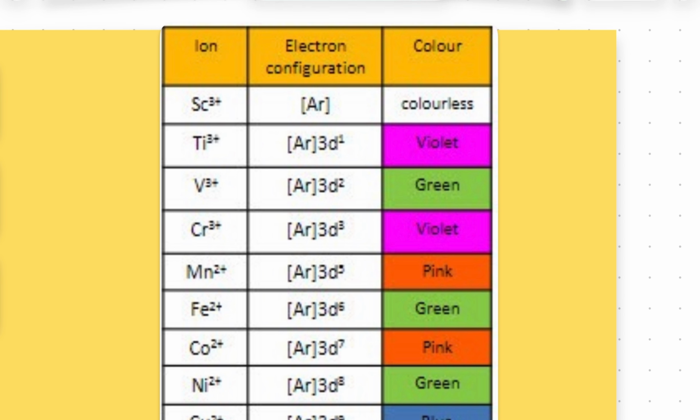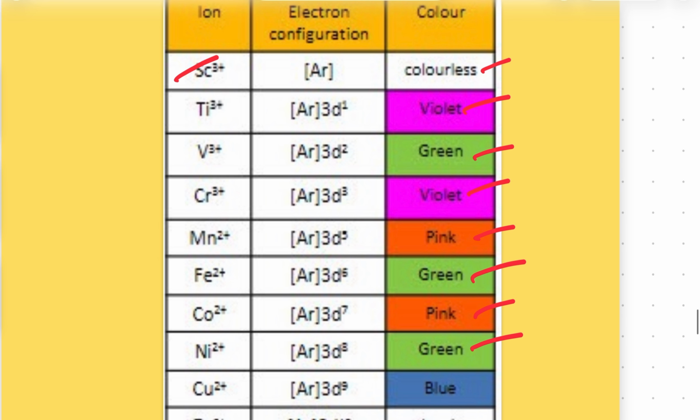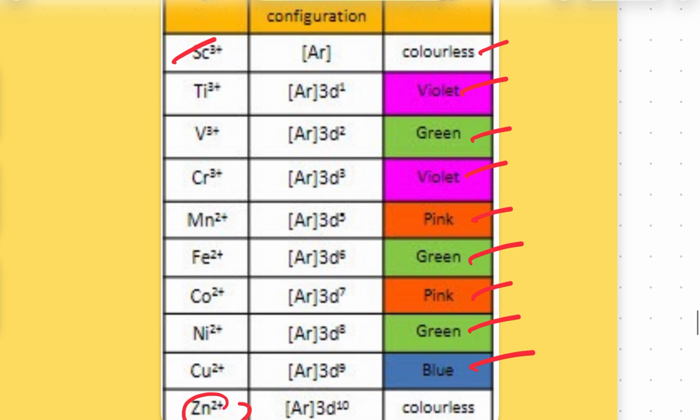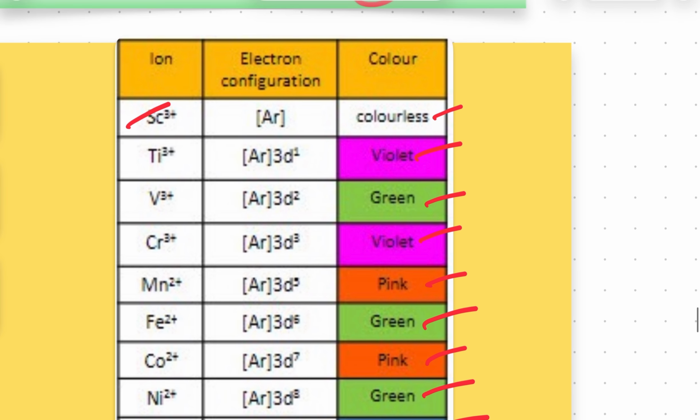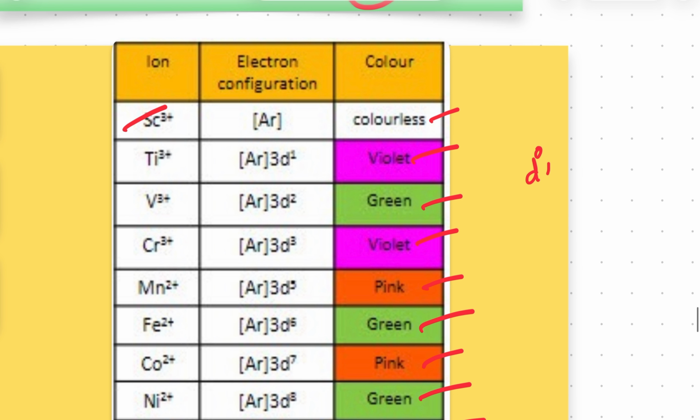See this. Scandium plus 3, colorless. Titanium plus 3, violet color. Vanadium, green color. Chromium, violet color. Manganese, pink color. Iron, green color. Cobalt, pink color. Nickel, green color. Copper plus 2, Zn plus 2, colorless. Any compound with d0 or d10 is colorless. For example, you can take scandium plus 3.